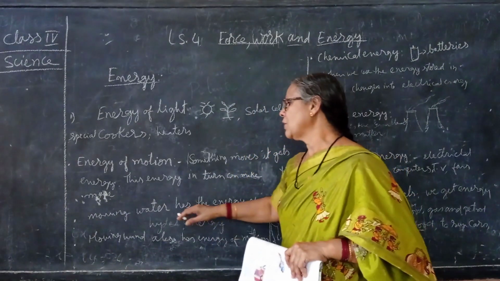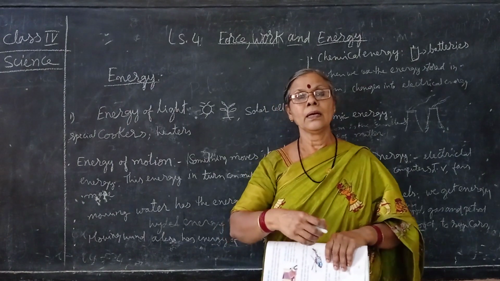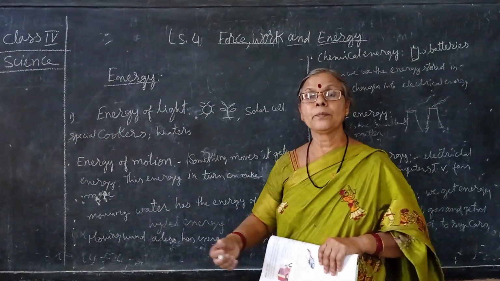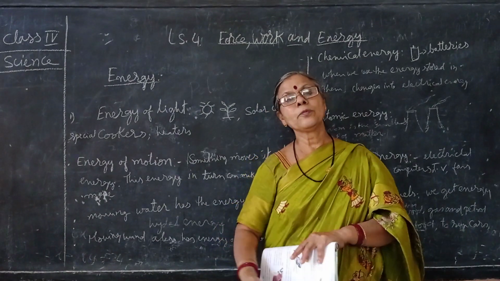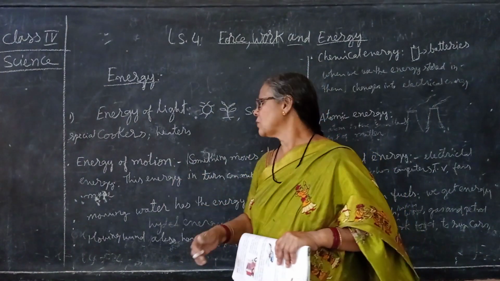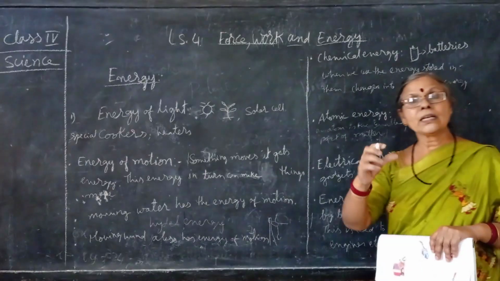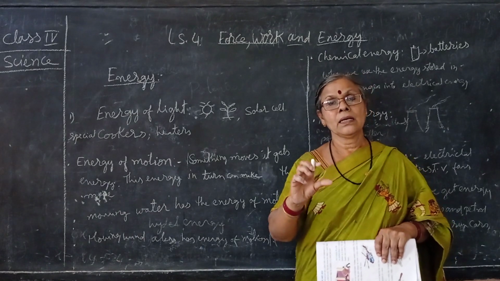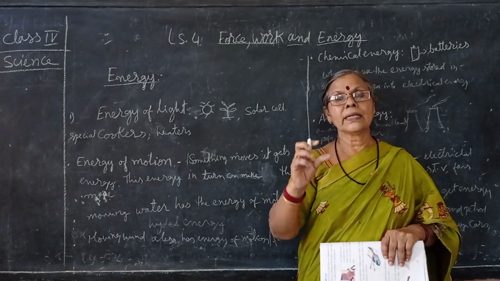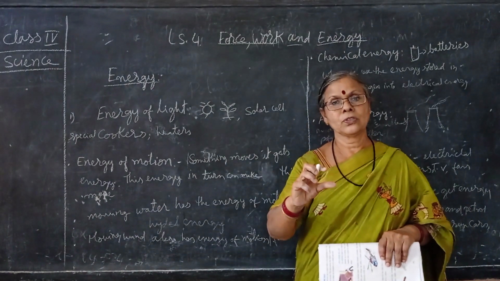So this is the energy of motion. Whichever thing is moving, motion means the things are moving and it produces energy also. Now this is the chemical energy. You might have seen the batteries. What is there inside the battery? The chemicals are there, and chemicals have the energy to produce.